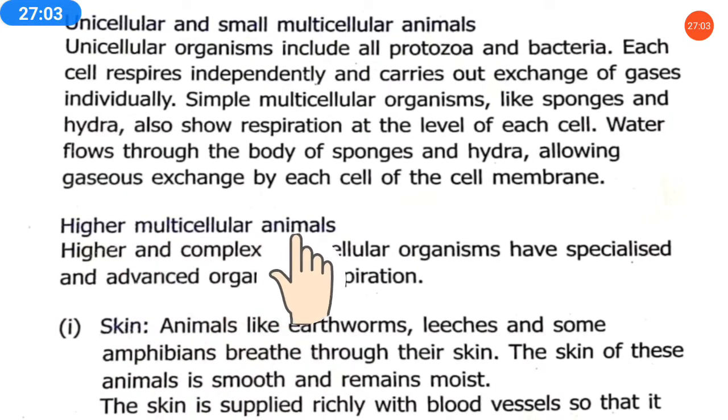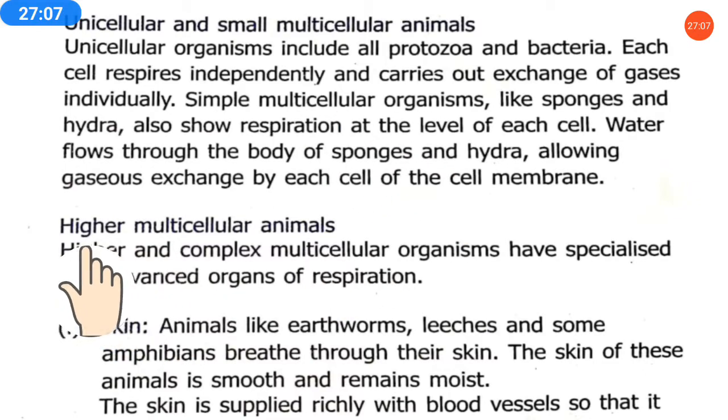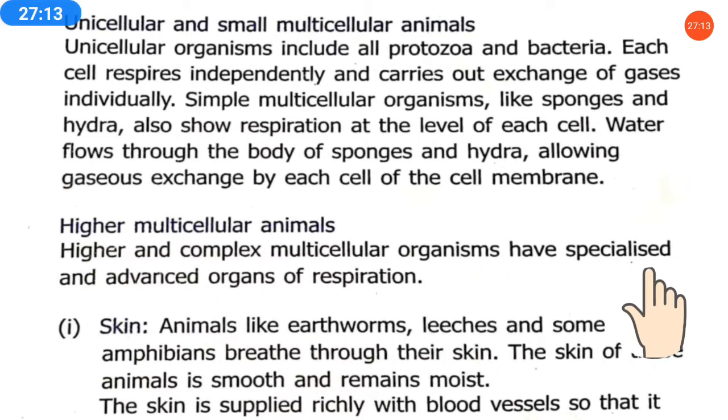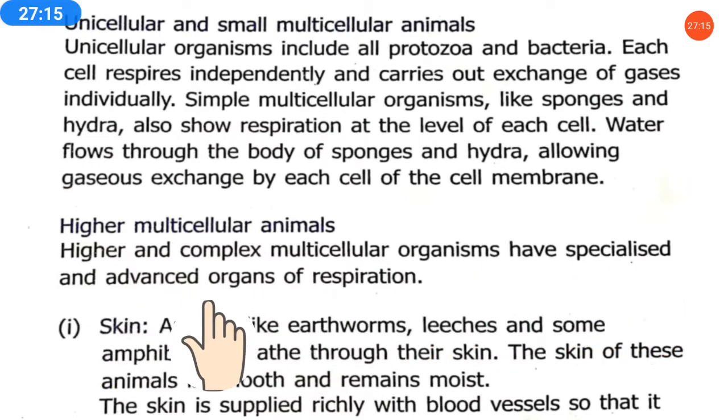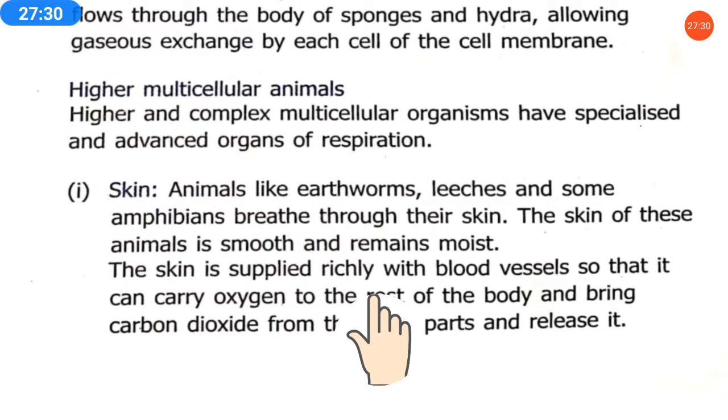Here, higher multicellular animals. There were small multicellular animals. Now, here higher multicellular animals, what they do? Higher and complex multicellular organisms have specialized and advanced organs of respiration. Means higher multicellular animals, they have special or advanced organs for respiration. They have special organs for the respiration process.